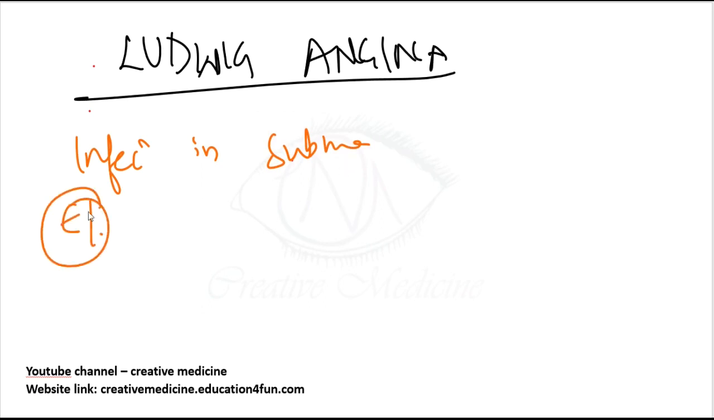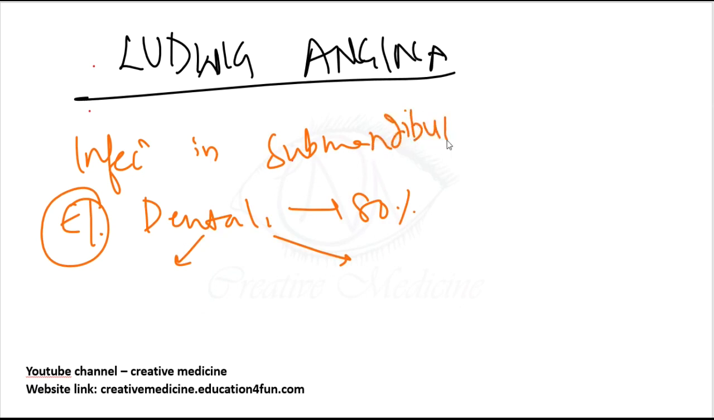The etiology is dental infection. Dental infection causes Ludwig's angina in 80% of cases. Now the type of tooth depends upon the space involved. Remember, the submandibular space has two components: one, the sublingual space, and second, the submaxillary space.